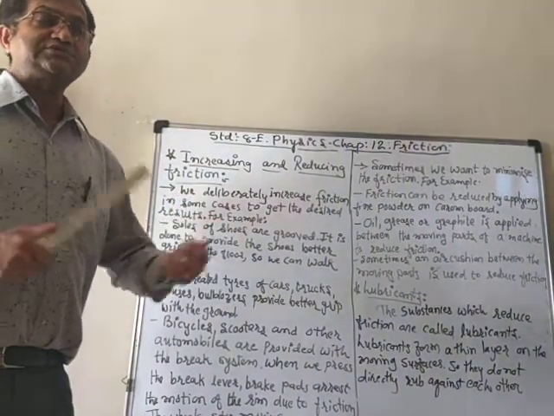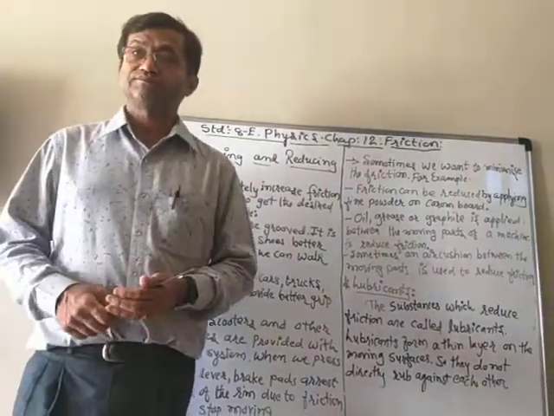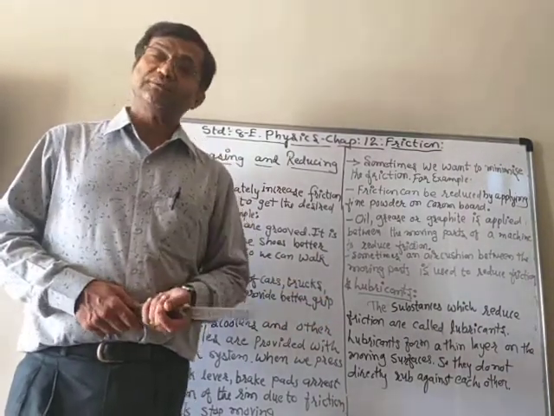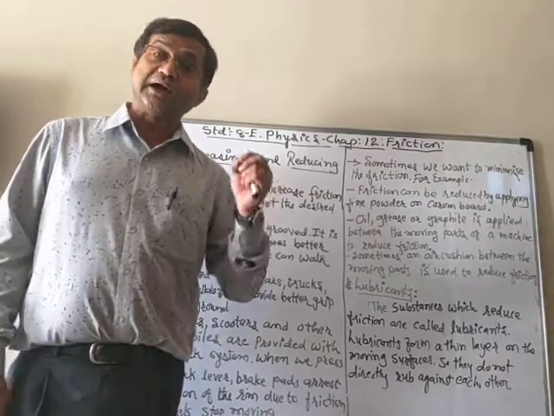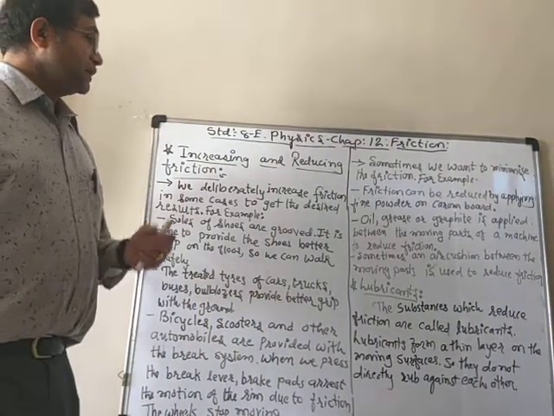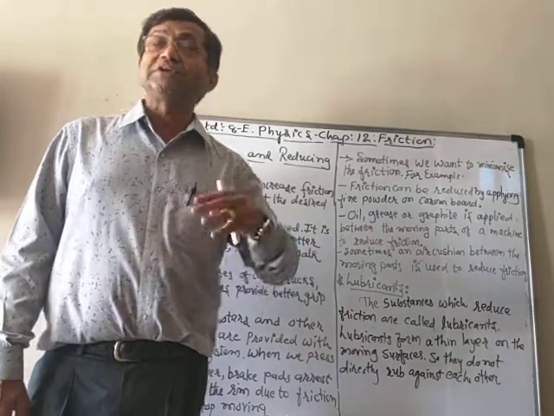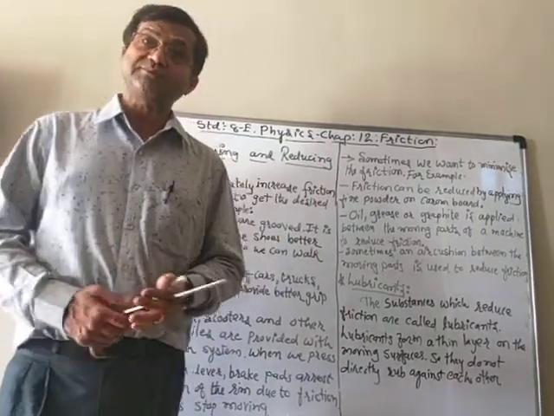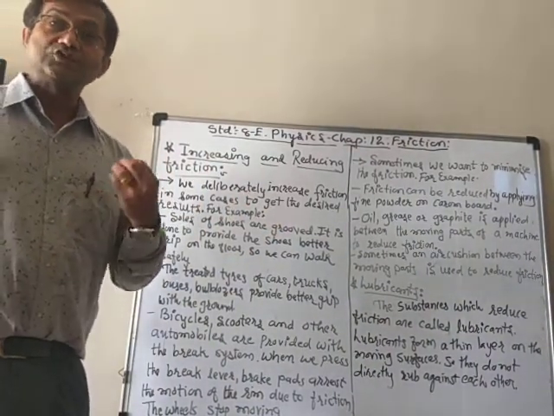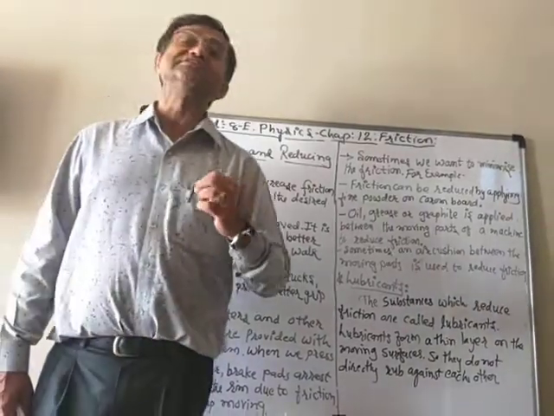So in all these situations, we can see that it is useful in one way and not useful in another, and therefore we can say that it is a necessary evil. Now, in some cases, we need to increase the friction. Sometimes we need to decrease the friction. Why? For doing the desired functions or to get the desired results.